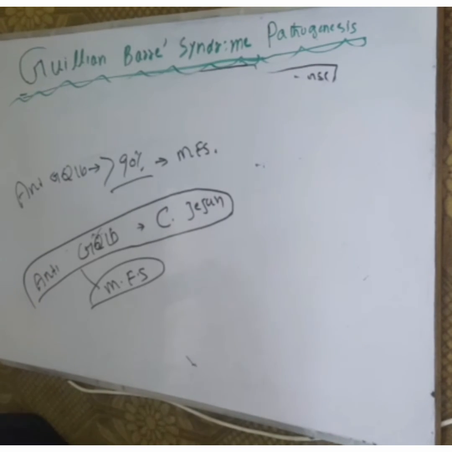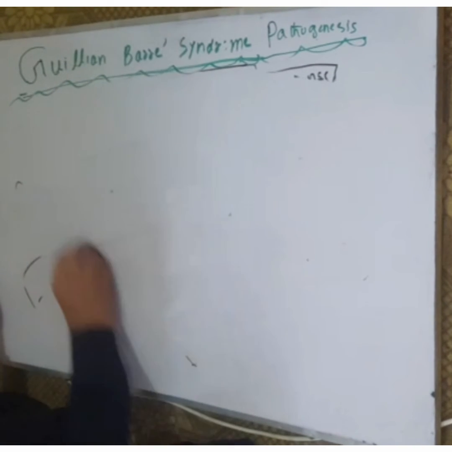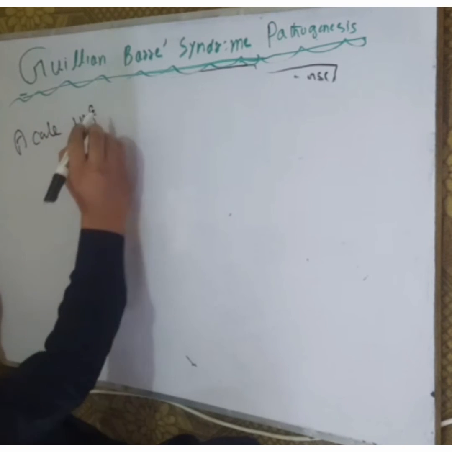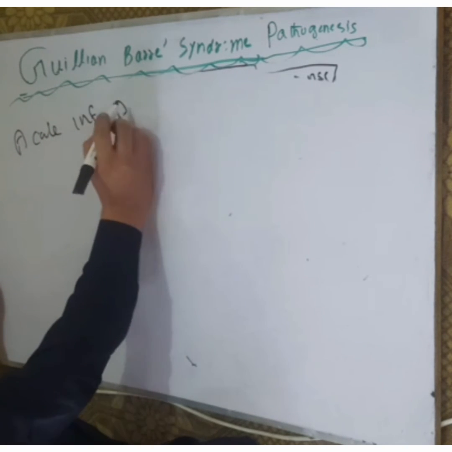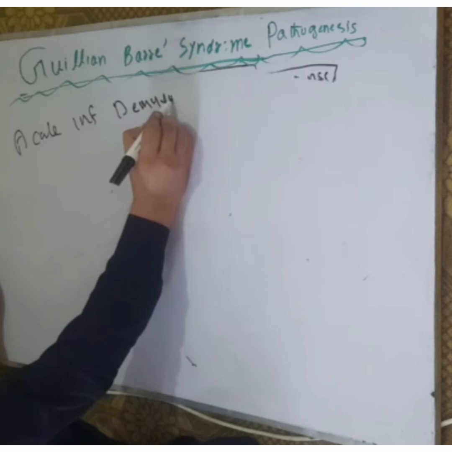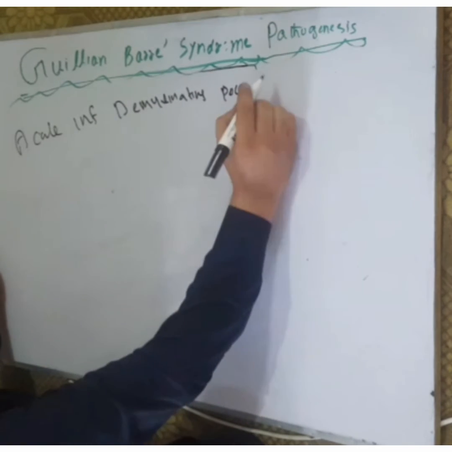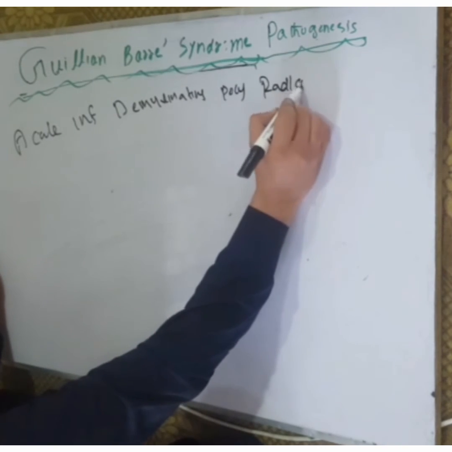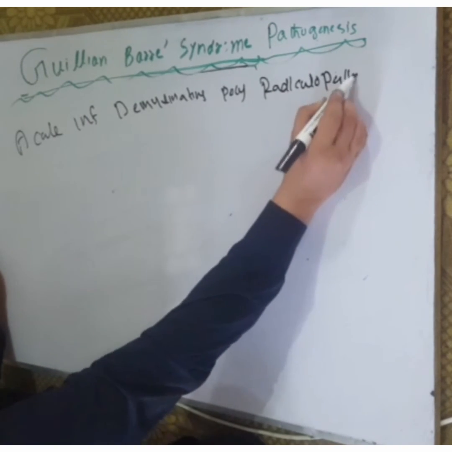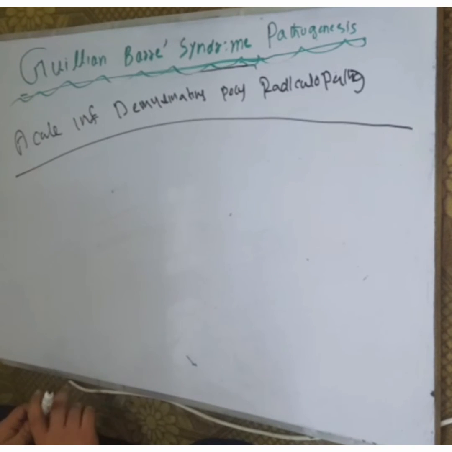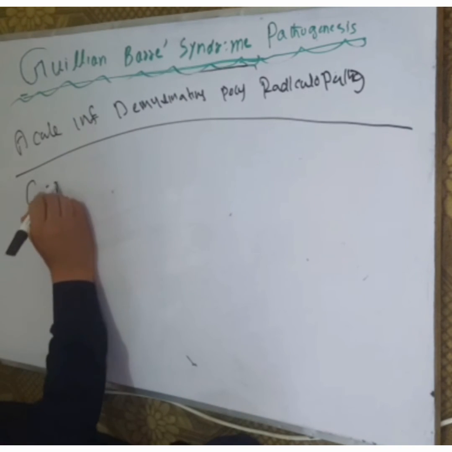What is acute inflammatory demyelinating polyradiculopathy? What is the pathology in acute inflammatory demyelinating polyradiculopathy? There is complement system deposition.